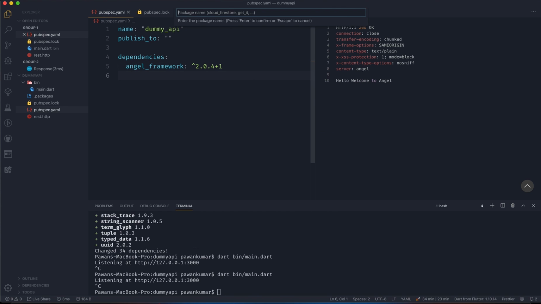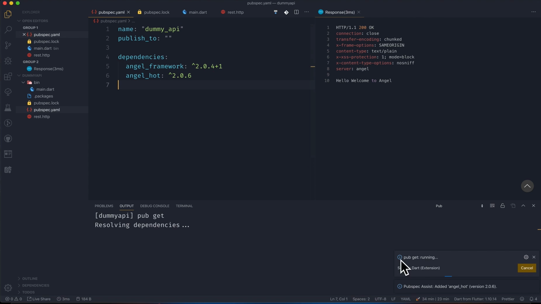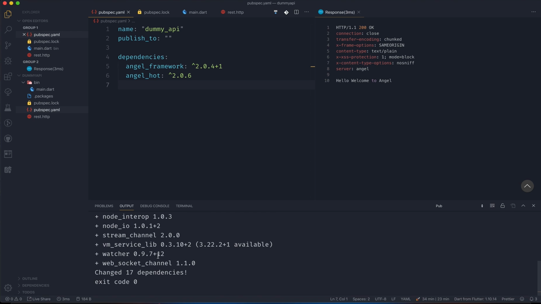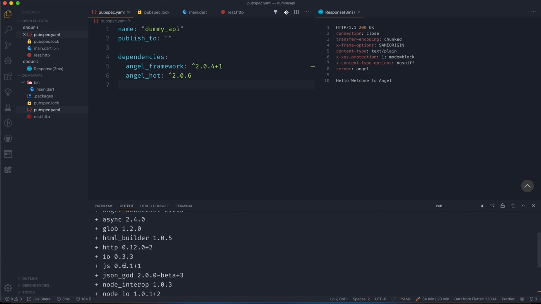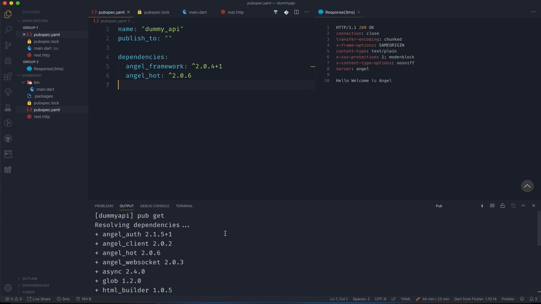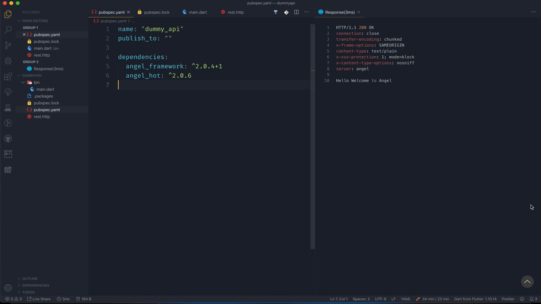I can add another dependency which is angel_hot. So basically it uses the Dart VM to provide hot reload. So yeah, we need to observe it and then we can do hot reloading. The new version is 2.0.6. I'll just save it and it will get some dependencies for me. So yep, let's see what dependencies we get with this angel_hot. Oh, so you can see watcher, WebSocket channel, VM service, HTTP builder, angel_hot, angel_auth, and all these things. That's fine. So we are now back with angel_hot, and yes, that's fine.